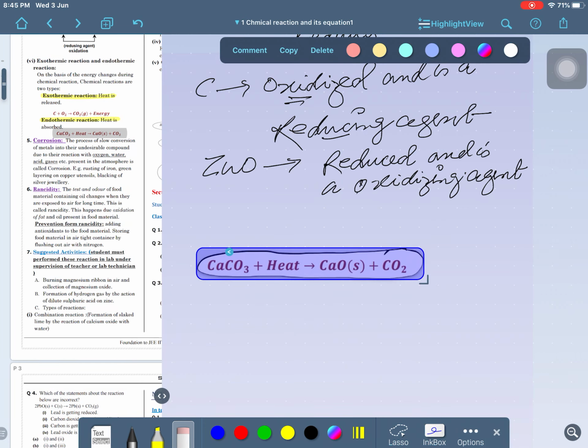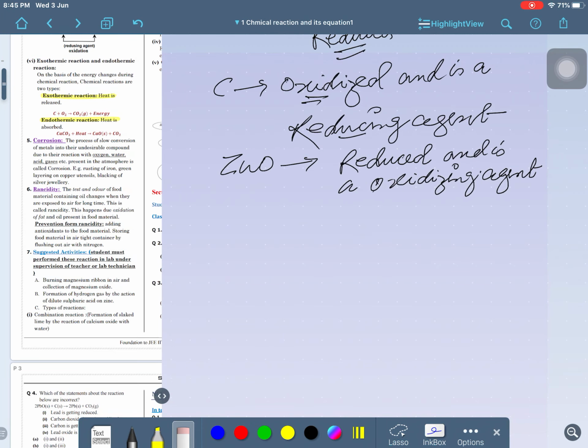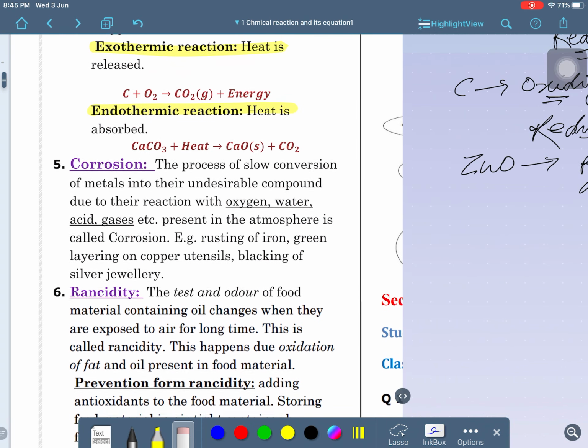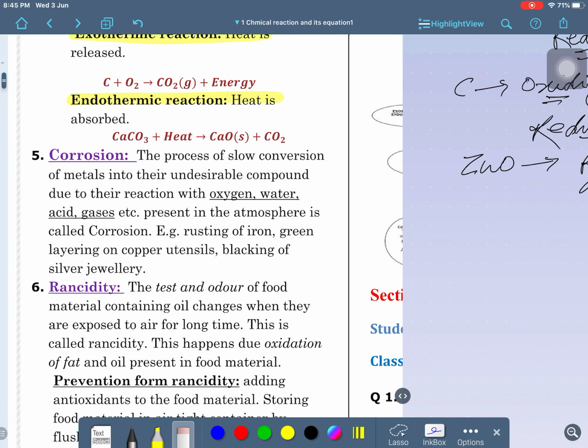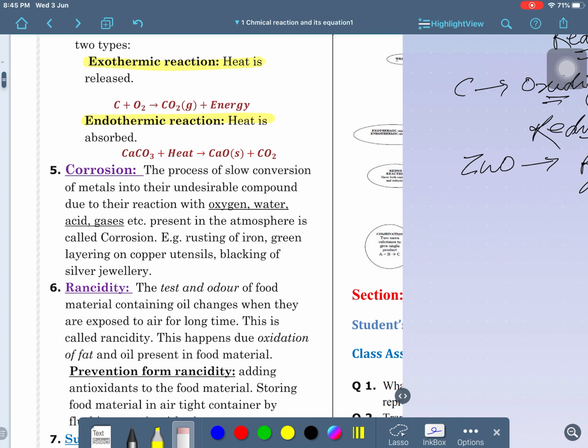Okay guys, now next we are talking about the next type: corrosion. Corrosion and rancidity were also explained last time. So corrosion is simply the rusting process. You would have seen metal slowly decaying, like the iron materials found in your steel. This is called mild steel.